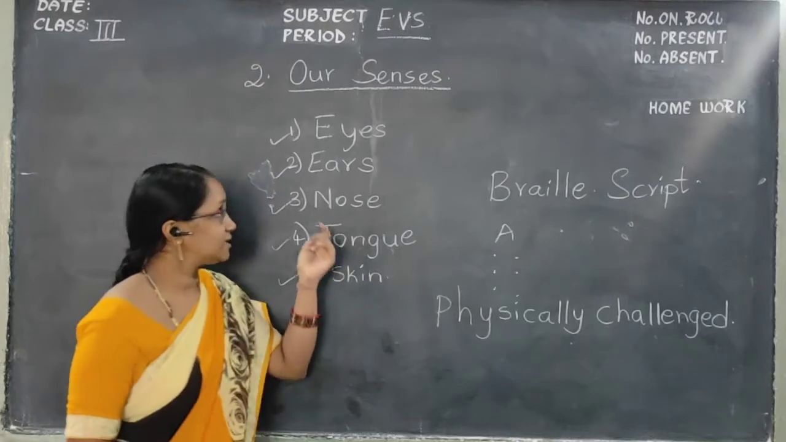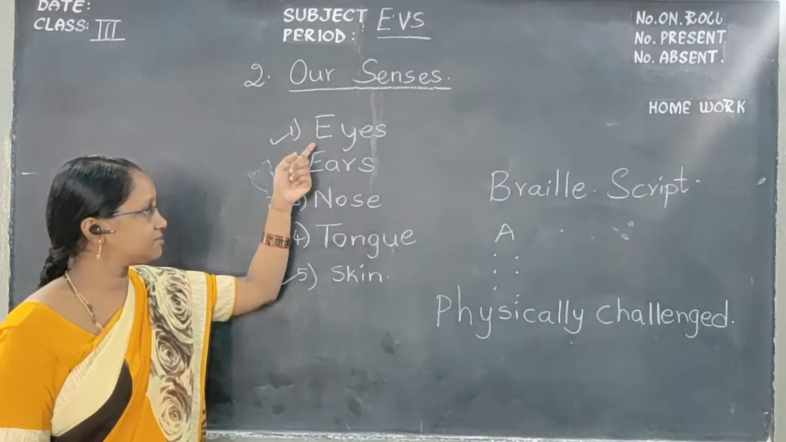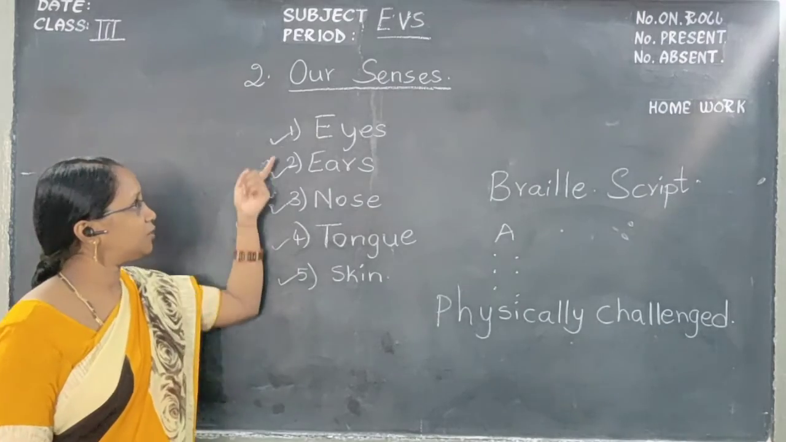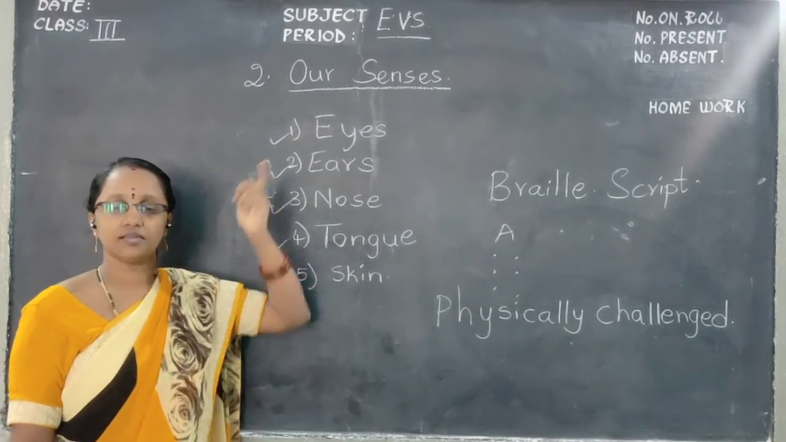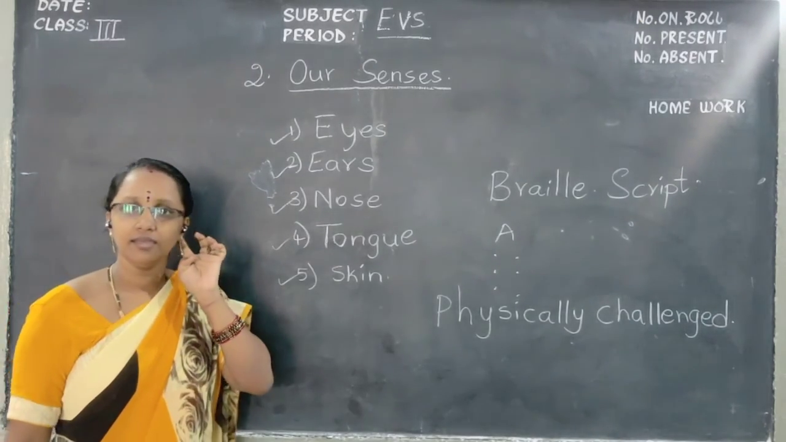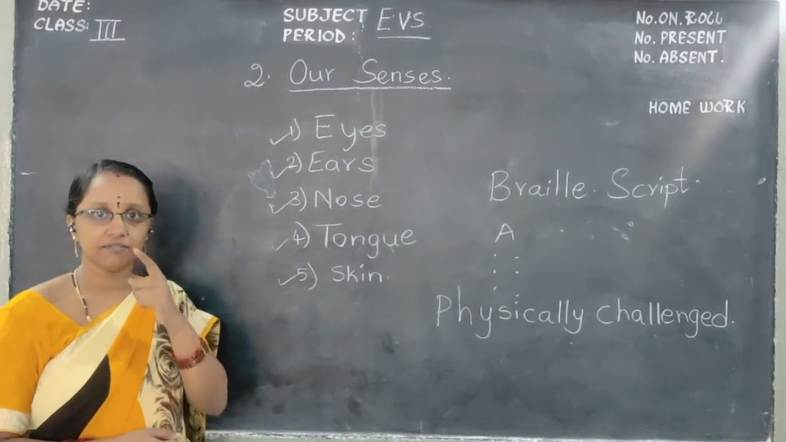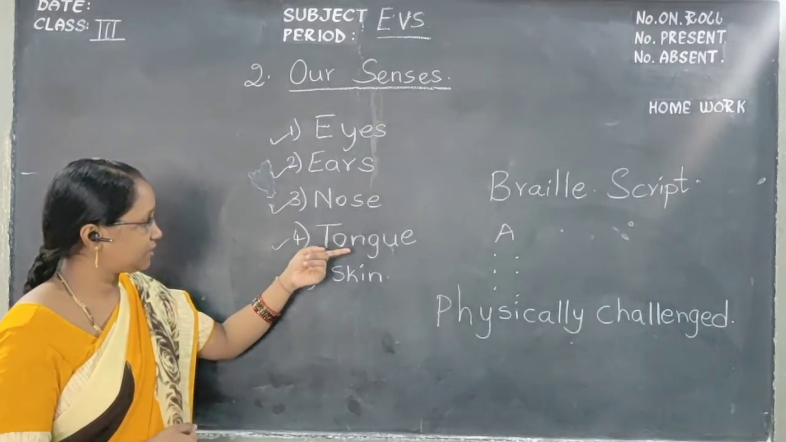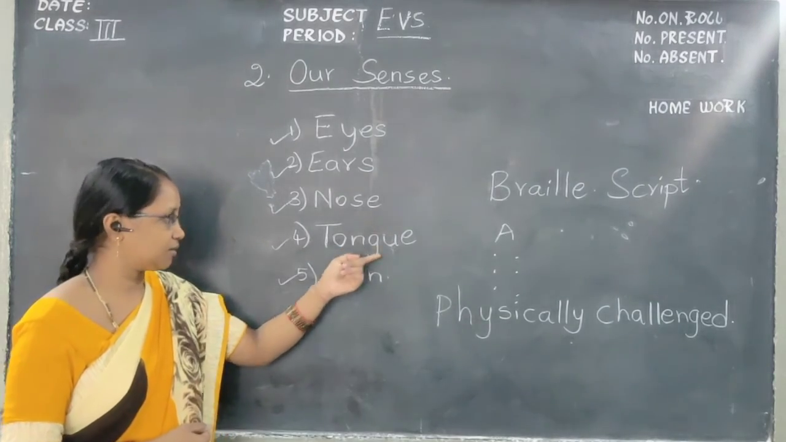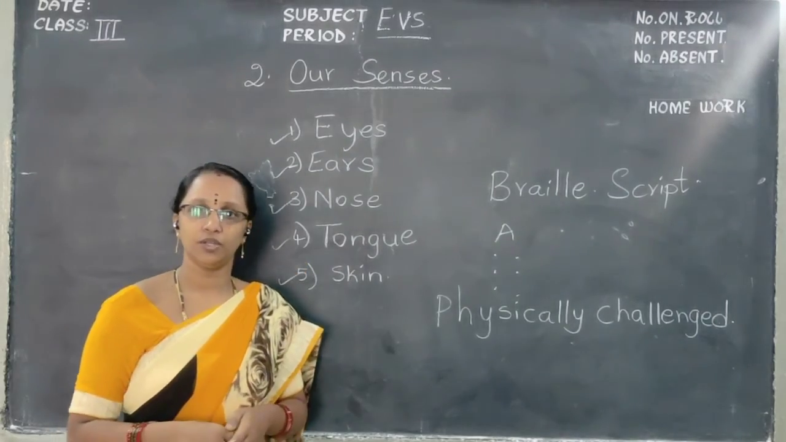Okay children, how many sense organs do we have? We have 5 sense organs. What are they? Eyes, ears, nose, tongue and skin. So what do we do with our eyes? We can see the beautiful world around us. And what do we do with our ears? We can hear with our ears. And what do we do with our nose? We can smell with our nose. And what do we do with our tongue? We can taste. We know the taste due to the tongue only. And skin means anyone touches us or pinches us, we know with the help of the skin.